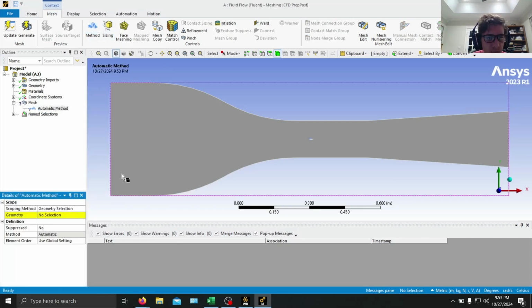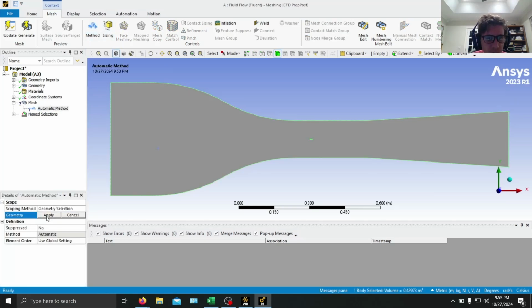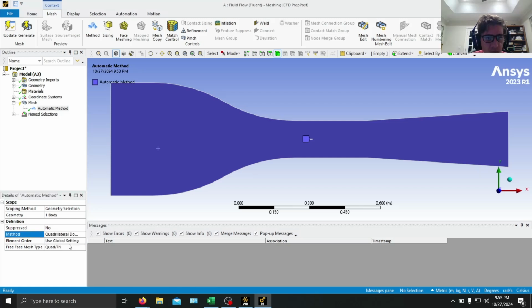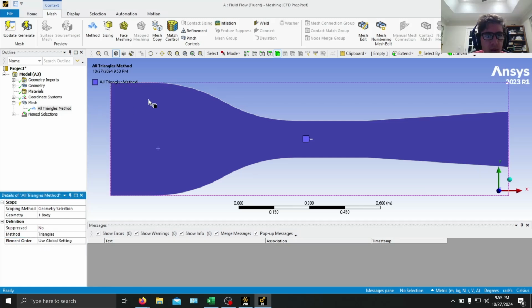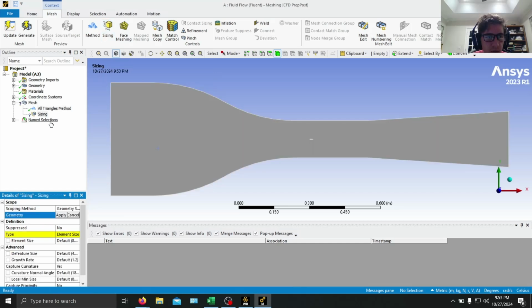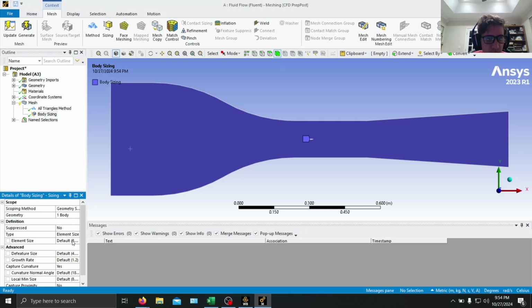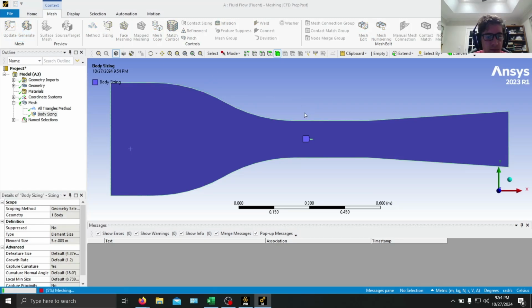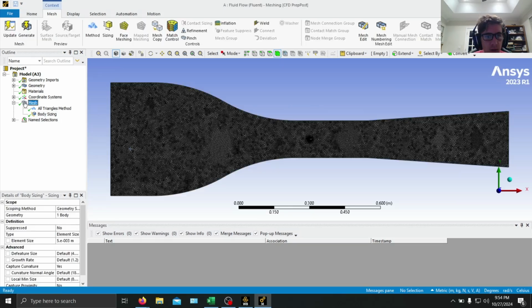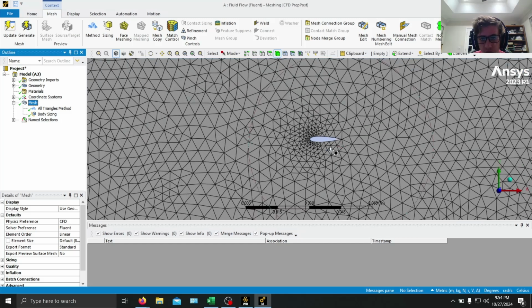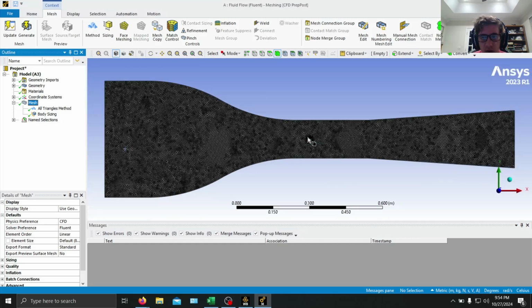Method. We're going to select this geometry here. Go to triangles. And then we're going to go to sizing. And then same thing, geometry. And then element size, we're going to be 0.005. And then we click generate. And our mesh should be good. Yep. So you can see our airfoil is here and our mesh is looking good.